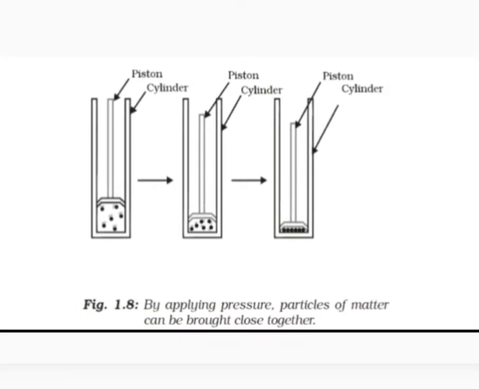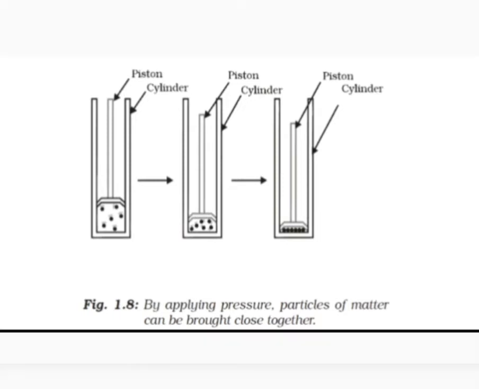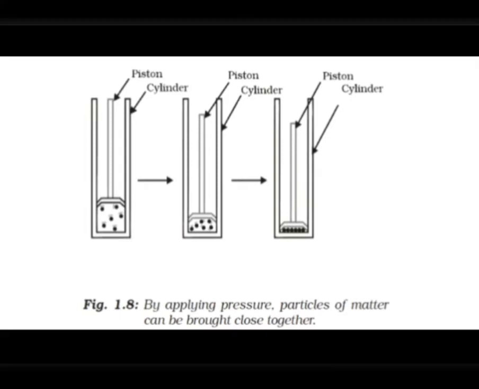If enough pressure is applied to the piston, the gas gets highly compressed into a small volume. The particles of gas get so close together that they start attracting each other sufficiently and form a liquid. As you can see in the third figure, here the gas completely gets converted into liquid. Particles get closer.